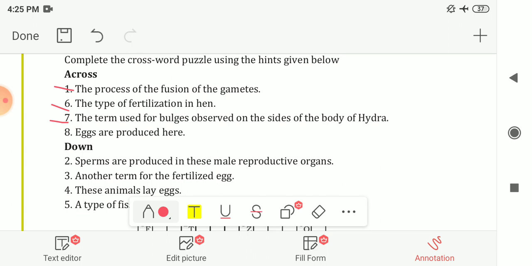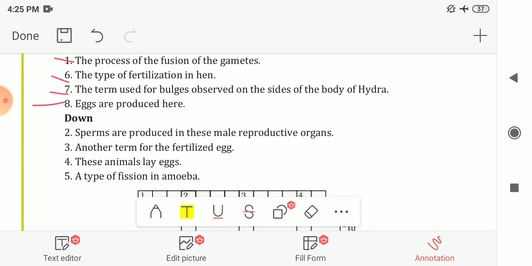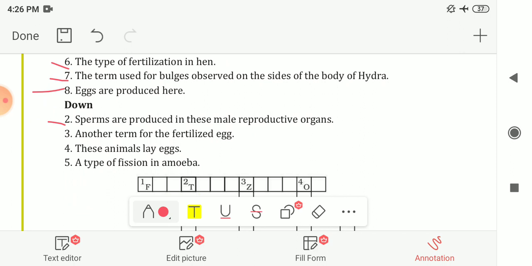Next is the term used for bulbs observed on the sides of the body of hydra. So it is known as buds. Next, eggs are produced here. So it is known as the ovary. Next, sperms are produced in this male reproductive organ. So that is known as the testes. Next is another term for fertilized egg. So that is known as the zygote.